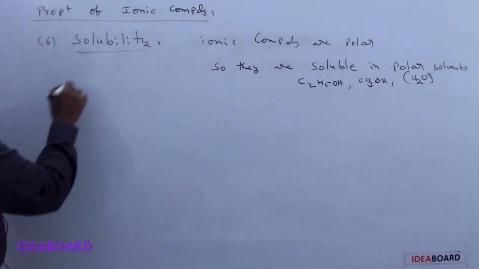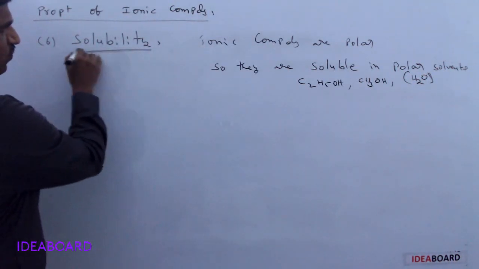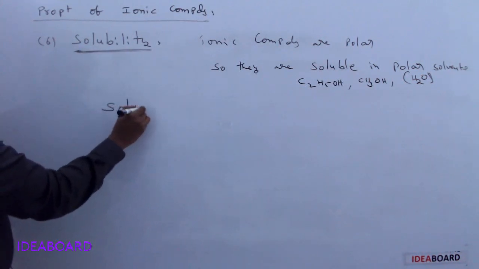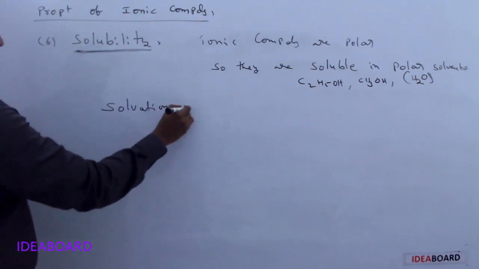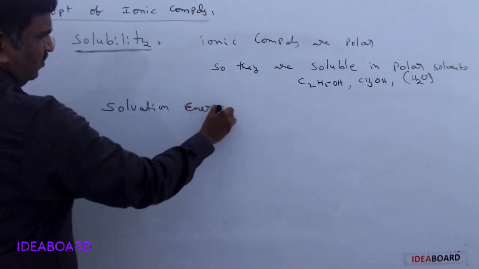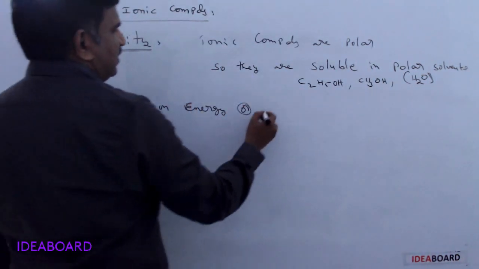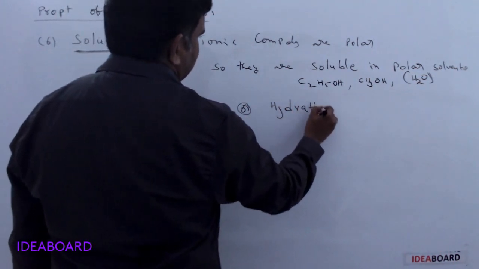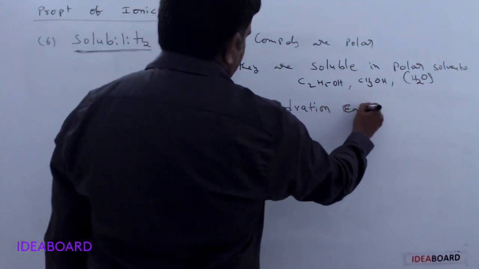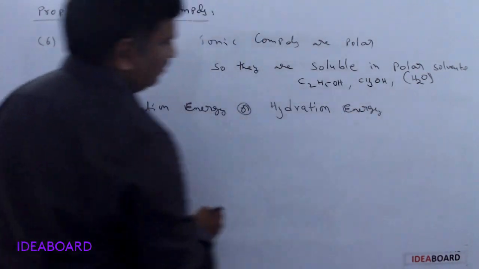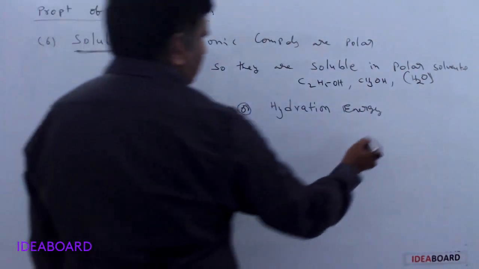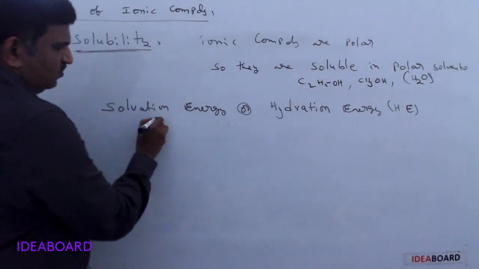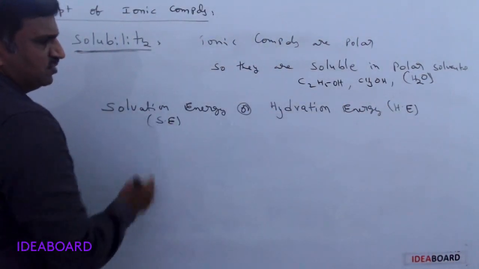And next, the solubility depends mainly on two factors. One is called solvation energy, or in some books hydration energy, which we can indicate as He or Se.